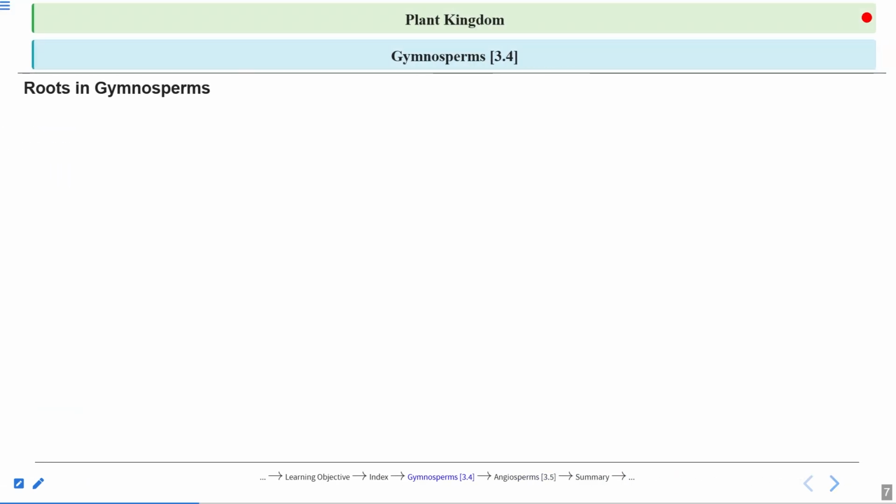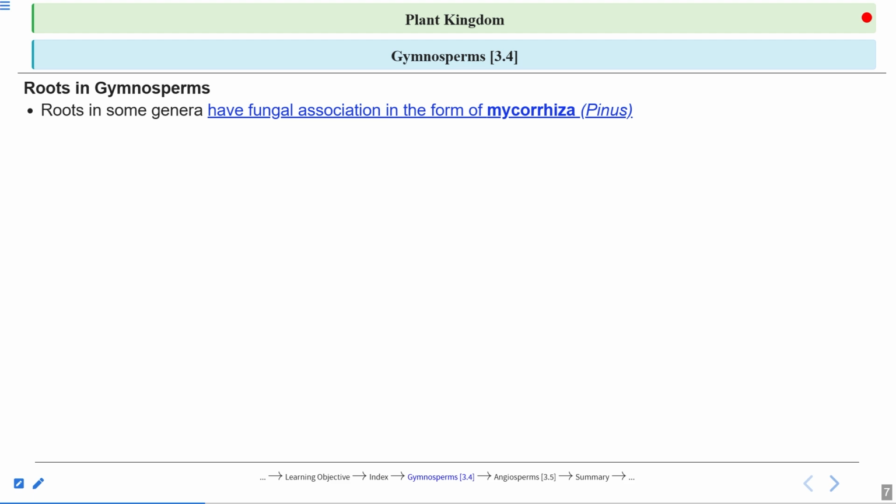Now we will talk about the types of roots we see in gymnosperms. Very important point. Roots in some genera have a fungal association in the form of mycorrhiza, for example pine. Here the Pinus tree is growing, but its roots cannot grow very far and cannot take some important minerals like phosphorus.